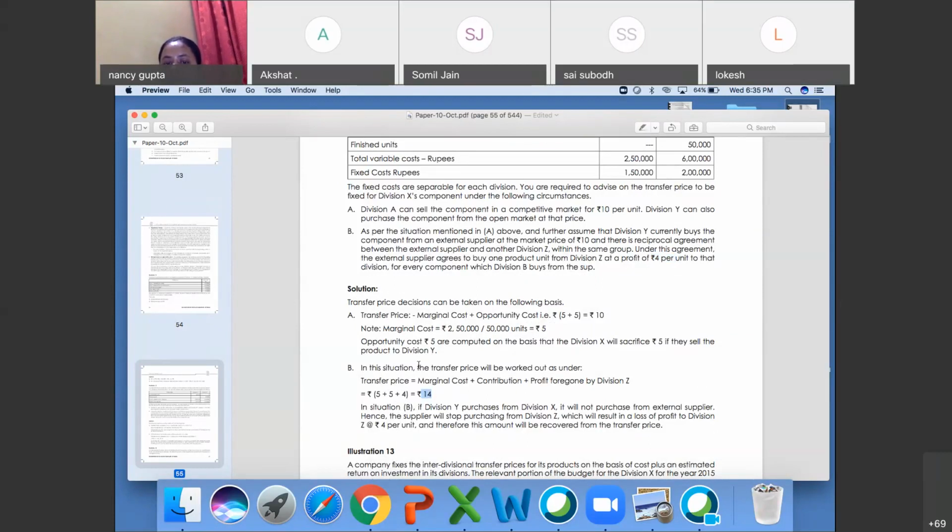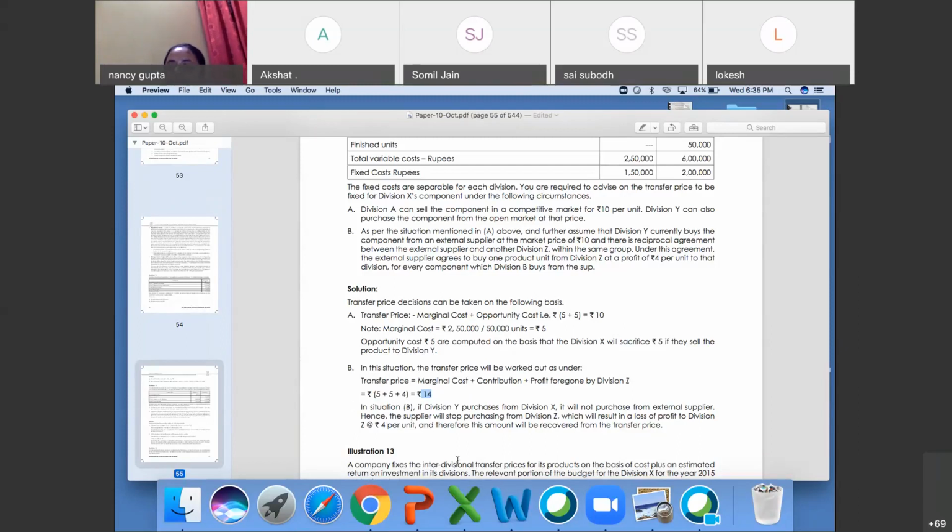That is the transfer price. Or you can write in a bracket: marginal cost, the cost of production, is basically 5 rupees. Contribution, that is your opportunity cost, is 5 rupees, and 4 rupees will be your profit. So 5 plus 5 plus 4 will be the cost that you charge from the other unit, that will be 14 only.